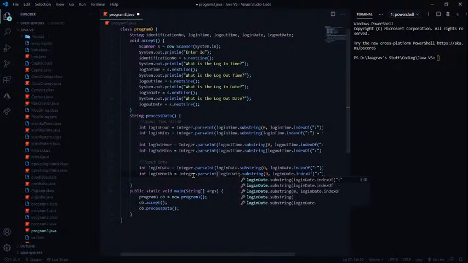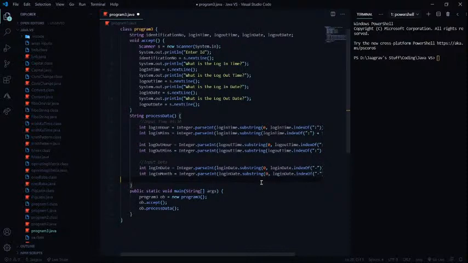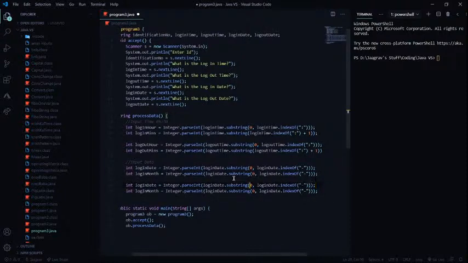Login date, and login date dot index of. All right, now we are separating it with a dash, so I'm just going to make this colon a dash, and now I'm just going to copy this login month. We got everything right over here. Yeah, everything is fine. So now again another enter, and I'm just going to make everything out over here.